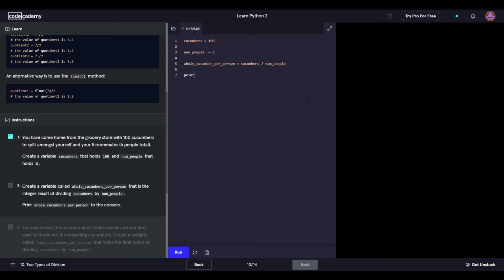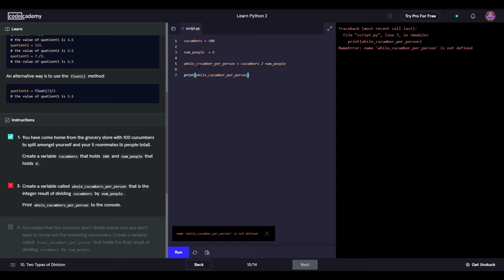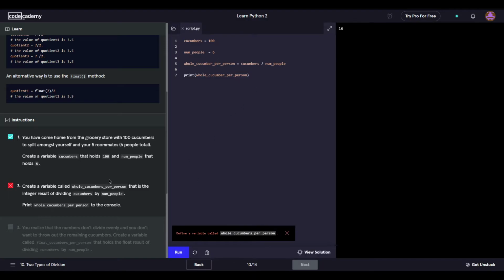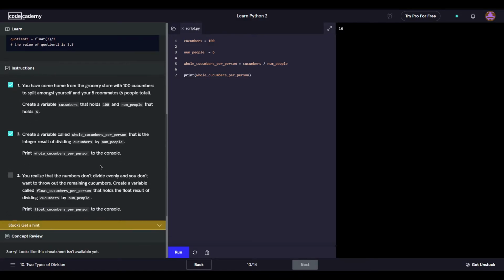And then we want to print this out. Again, I could copy paste it, but nope. I want to learn how to do underscores without getting stuck. You see, I want to add this, but I know it's not going to work. I mean, I know it's going to break. What's going on? Oh, yeah, we just spelled this wrong. Whole cucumber per person. Okay, I mean, we did something. Create a variable called whole cucumber. Well, there's no S. That's probably why they're screaming. Okay, now, yep, you see, it works.